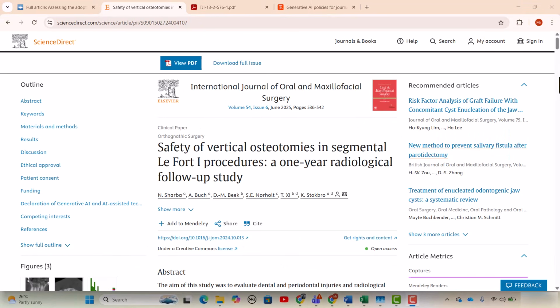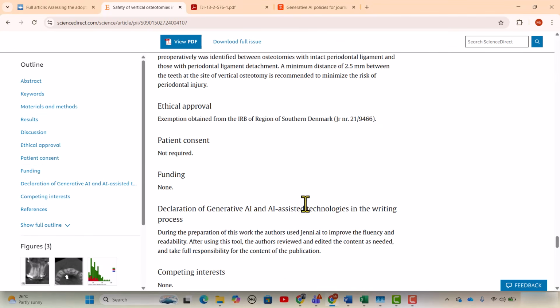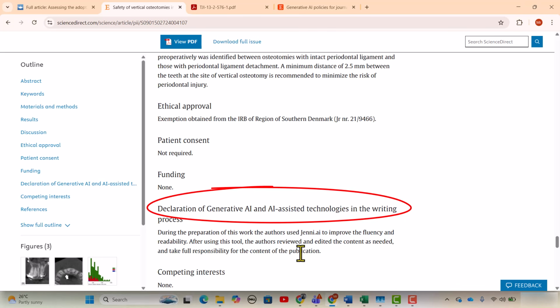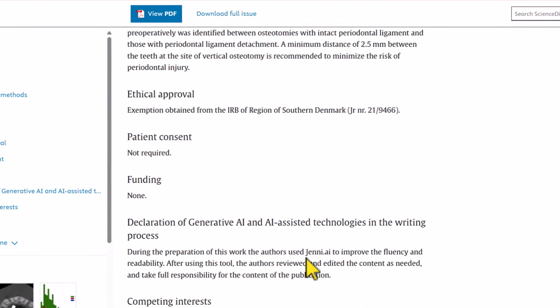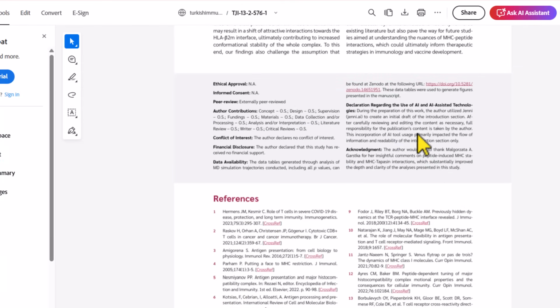This is another article, and here you can see the declaration statement. They have also mentioned that during the preparation of this work, the author used Jenni AI. In the same way, this article has also included an AI declaration statement mentioning that it used Jenni AI.